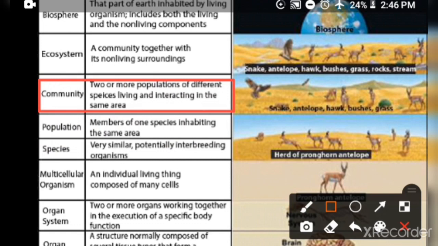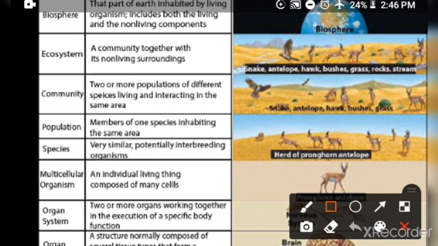After community, the next level of organization is the ecosystem, and it is defined as a community together with its non-living surroundings. As living organisms, we know that we require some non-living elements to survive.